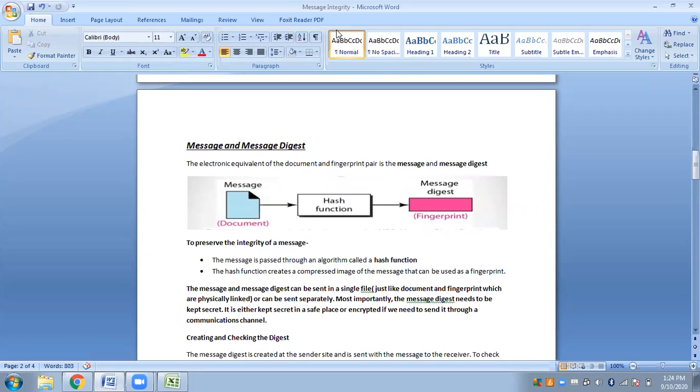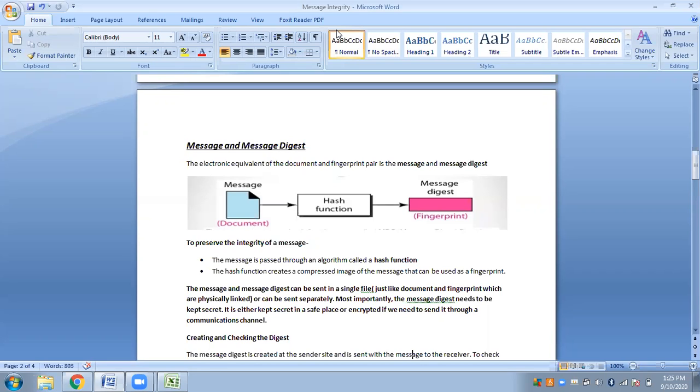It's simply a comparison between the two. Okay, so just as talking about the conventional document and the fingerprint on it. So what do we do there? Given a document, you just apply your finger impression. Okay, you just give your fingerprint on the document.